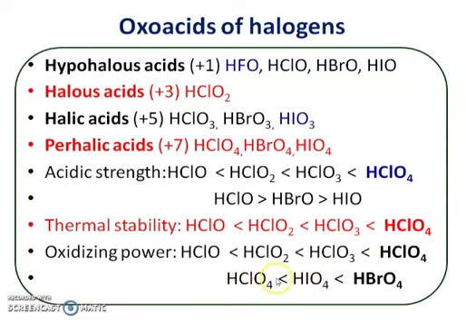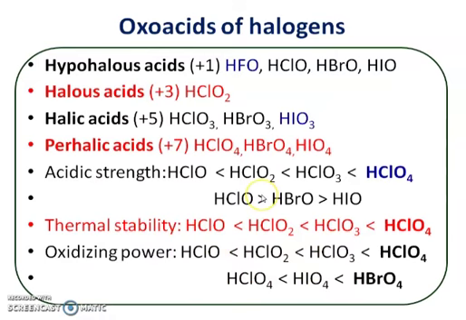Even when we compare the oxidizing power of perhalic acids of different halogens, perbromic acid has the highest oxidizing power, which is a more powerful oxidizing agent than periodic acid, which is more oxidizing than perchloric acid. So these orders of acidic strength, thermal stability, and oxidizing power are important for competitive exams.